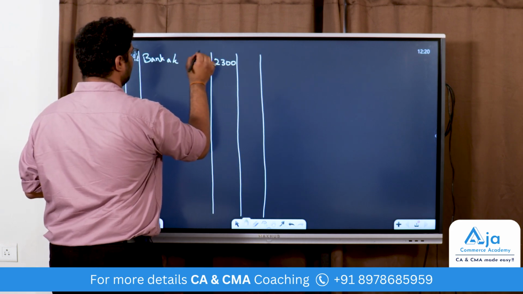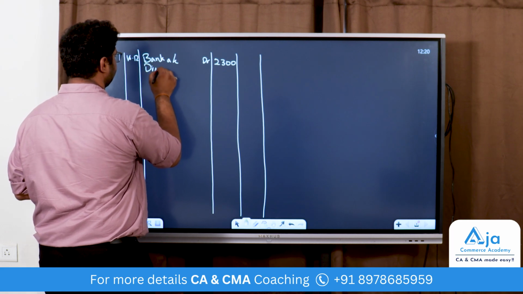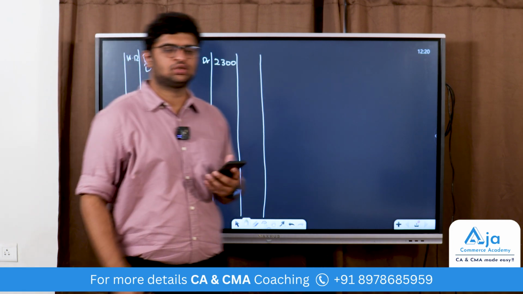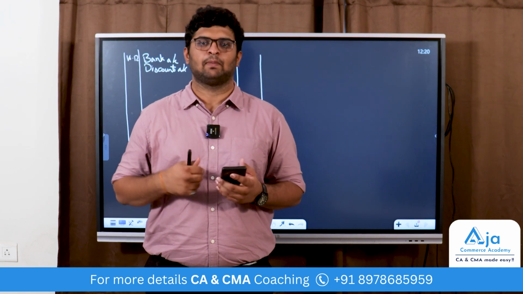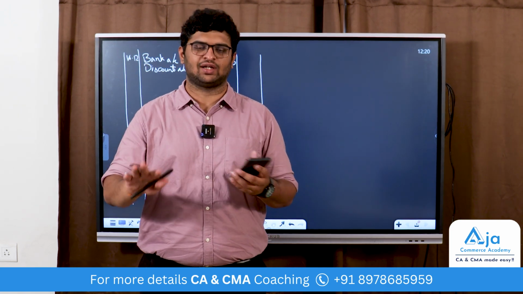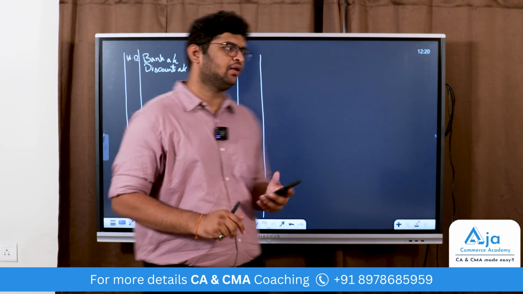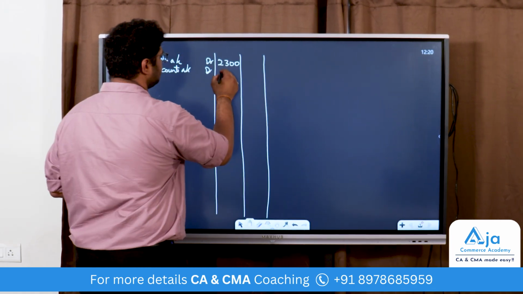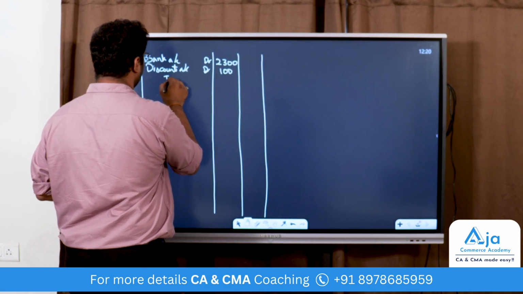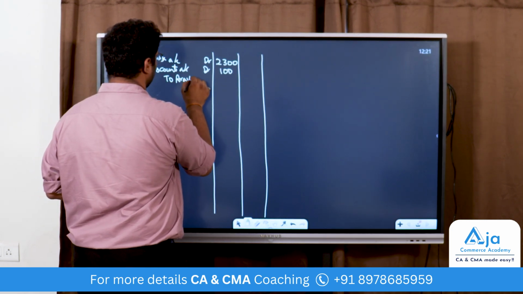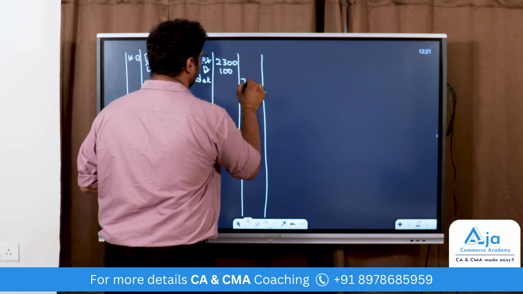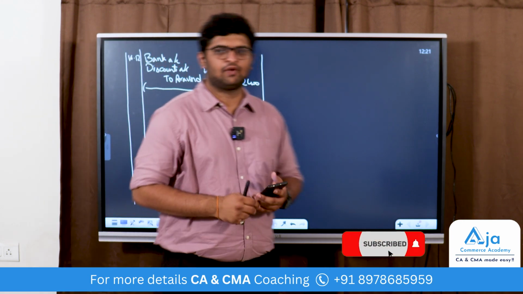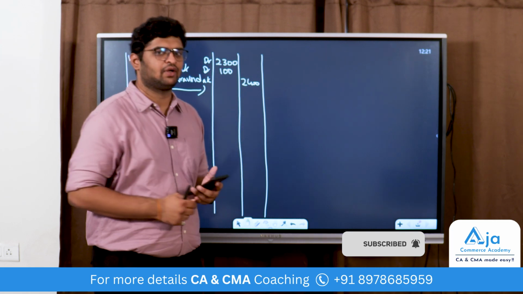Next, discount account. Here we are treating discount as an expense because we need to receive 2,400, but we told him pay me 2,300, I'll settle your account. So this 100 rupees, whatever is remaining, will be considered an expense for us. For him, it will be an income. For us, it is an expense. 100 to Arvind account, 2,400. Narration: being Arvind account settled for 2,300 with a discount of rupees 100.